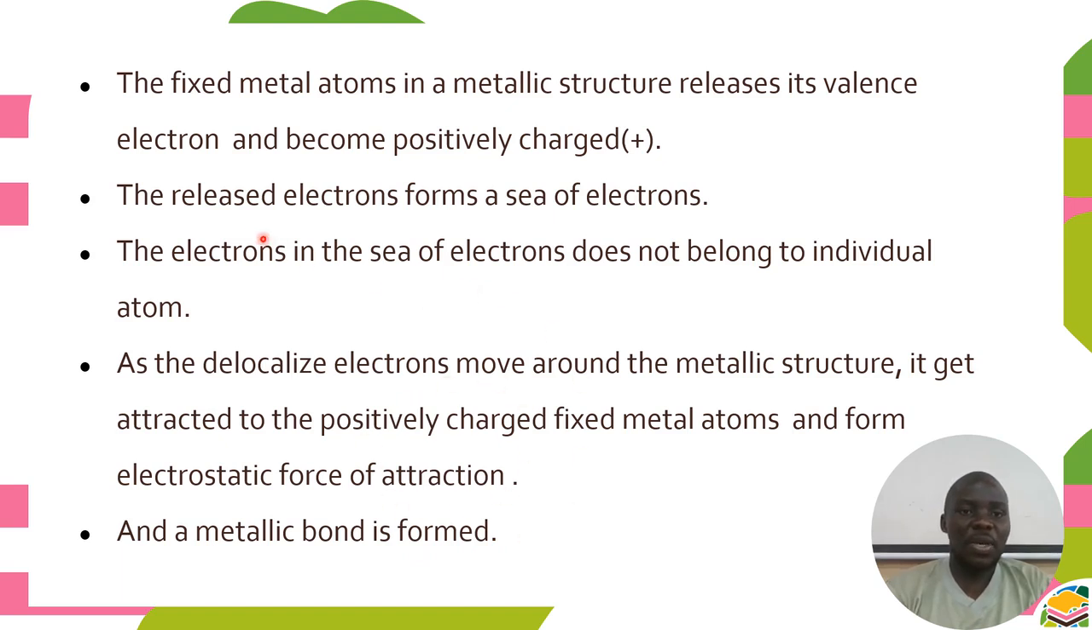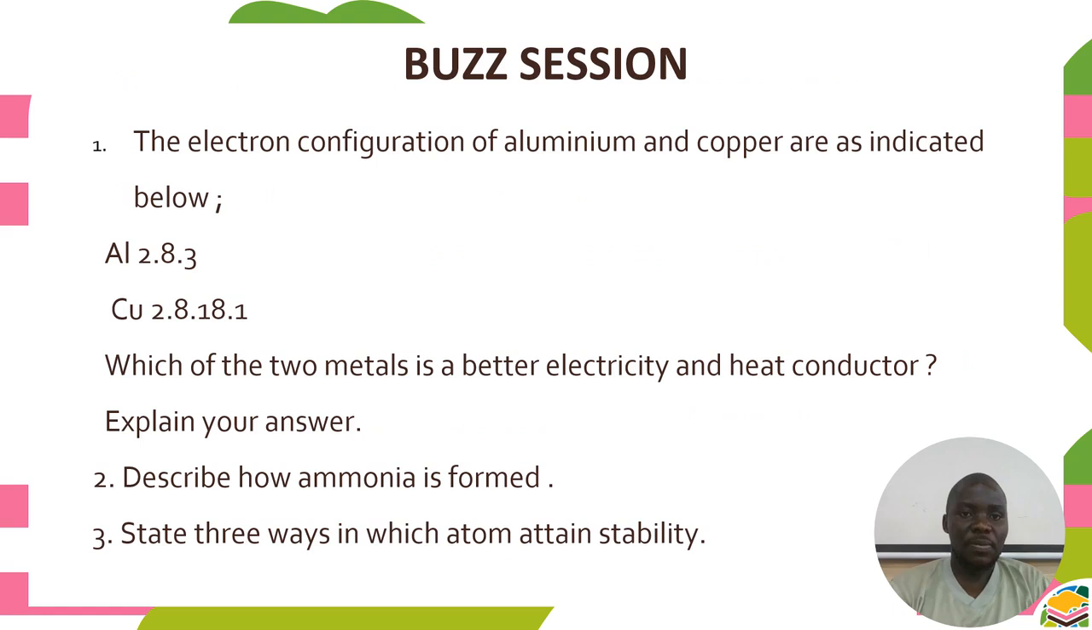So in short, we can say the fixed metal atoms in a metallic structure release their valence electrons and become positively charged. The released electrons form a sea of electrons, and the electrons do not belong to individual atoms. As the delocalized electrons move around the metallic structure, they get attracted to the positively charged fixed metal atoms and form electrostatic force of attraction. That's how it is formed.